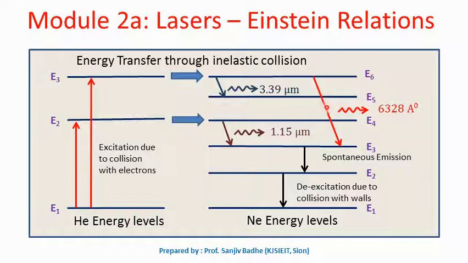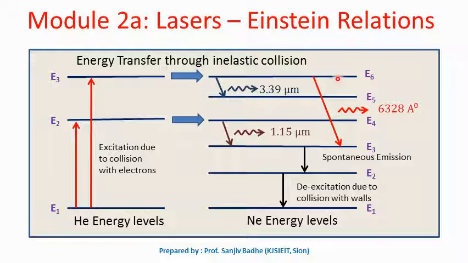Stimulated emission caused by the transition of atoms between E6 and E3 results in a visible range wavelength of 6328 angstroms, red in color, and the transition between E4 and E3 that causes the stimulated emission of radiation results in a laser beam of wavelength 11,500 angstroms or 1.15 micrometers.